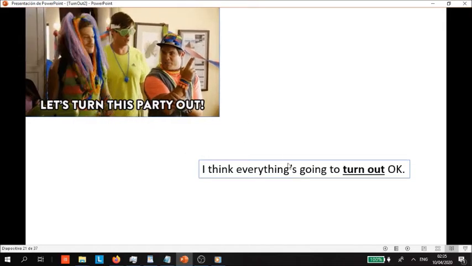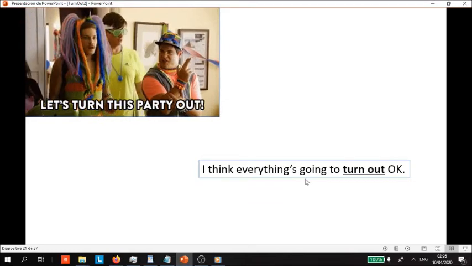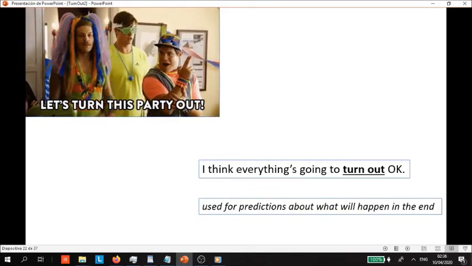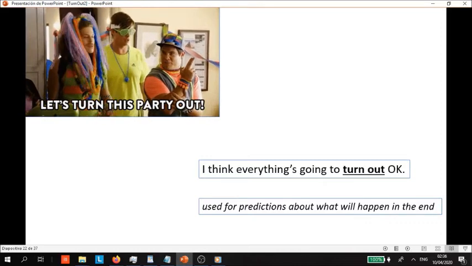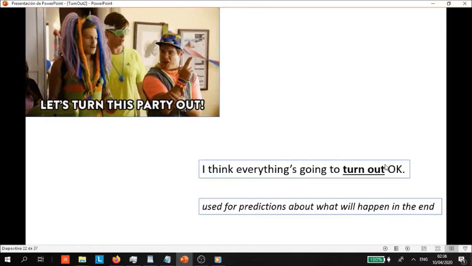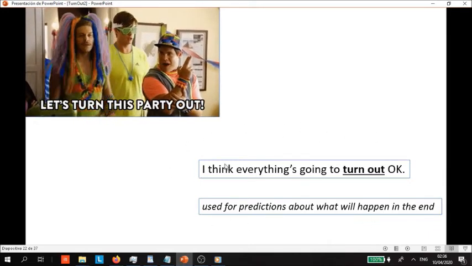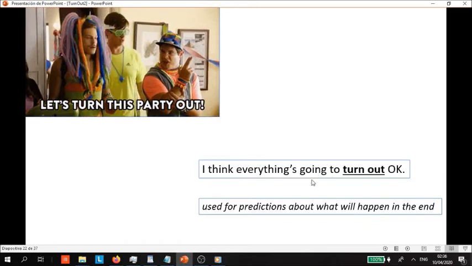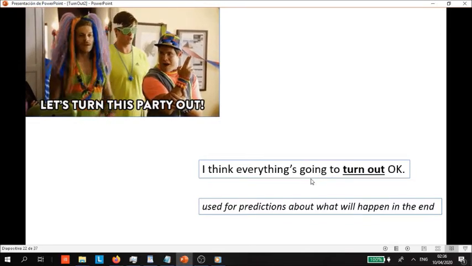And then we have number 6 down here. I think everything's gonna turn out okay. This is used for predictions about what will happen in the end. You might say, I don't think everything's gonna turn out okay. I think things are gonna turn out bad. You might say. So for prediction of what you think will happen in the end is number 6. We have 6 so far. That means we have 4 more.